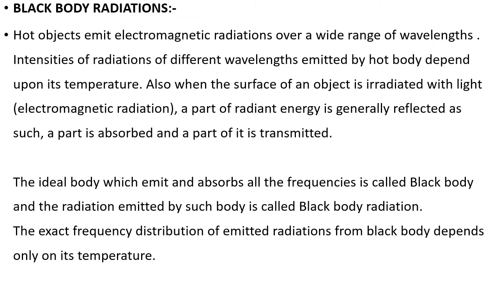Now we go to the black body radiation. Hot objects emit electromagnetic radiations over a wide range of wavelengths. Intensities of radiations of different wavelengths emitted by a hot body depend upon its temperature. Also, when the surface of an object is irradiated with light, a part of radiant energy is generally reflected and some absorbed and some amount transmitted. It is the reflected radiation which gives color to the body that we learned in the previous class.